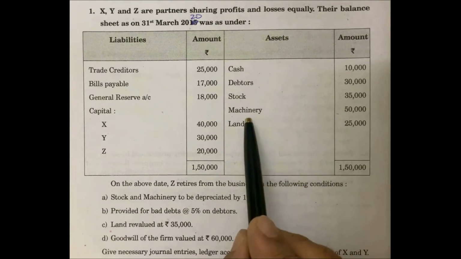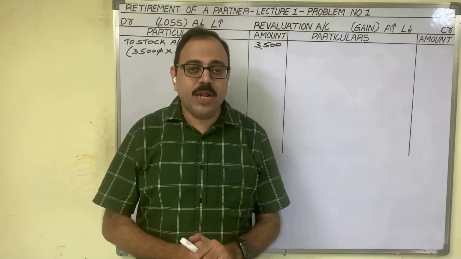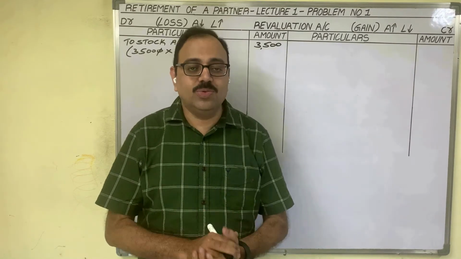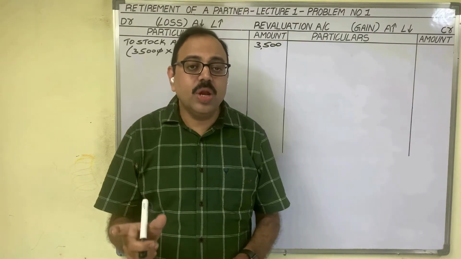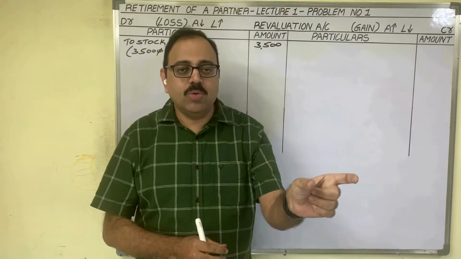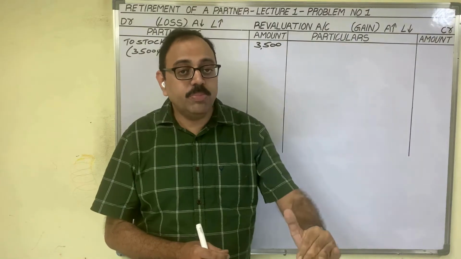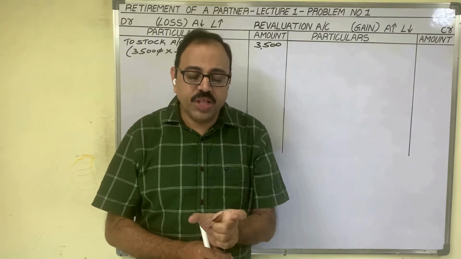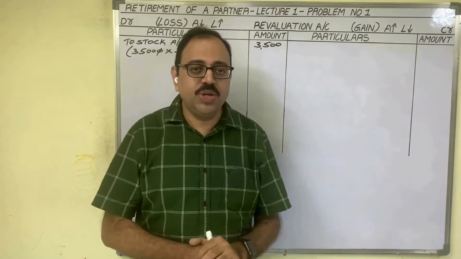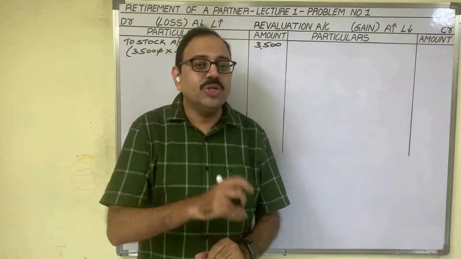In the old balance sheet, on the asset side, machinery value is given as 50,000 rupees. At the time of retirement of the partner, in the old balance sheet, machinery value is appearing as 50,000 rupees. This 50,000 is known as the cost price of the asset. The existing partners inquired in the outside market and came to know that the market price of this machinery is reduced by 10%. 10% of 50,000 is 5,000 rupees. Means the market value of the machine is 45,000 rupees.